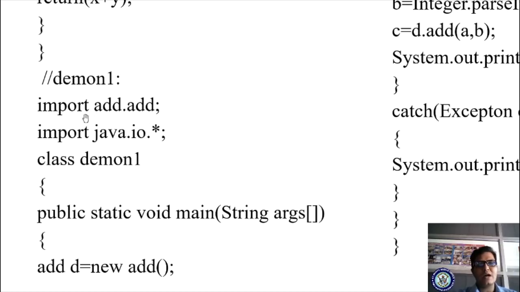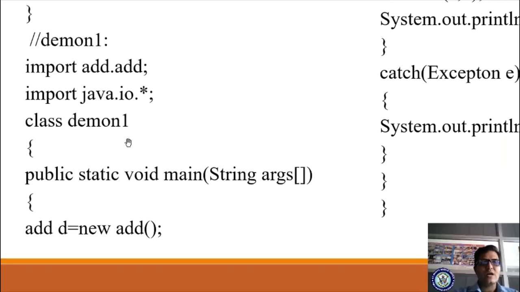Where does this add folder exist? In the bin folder. What class am I accessing in my file? In my program I am accessing this add file, the add class file, add.java file. Now I am writing import java.io.star. Next I am using class daemon1. The name of the class is daemon1, and here I am writing the main method, public static void main, String args[].